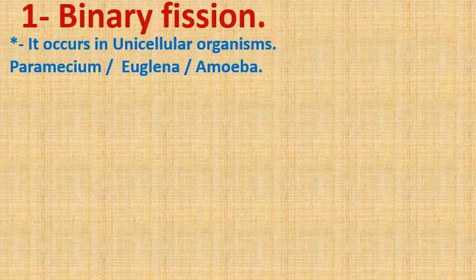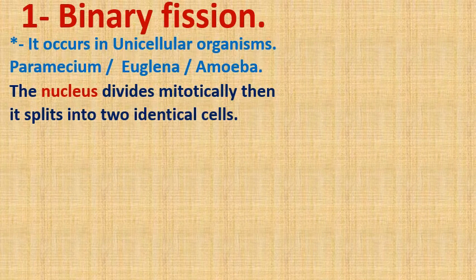Unicellular organisms means living organisms that consist of just one cell, such as paramecium, euglena, and amoeba. Okay, this is binary fission.